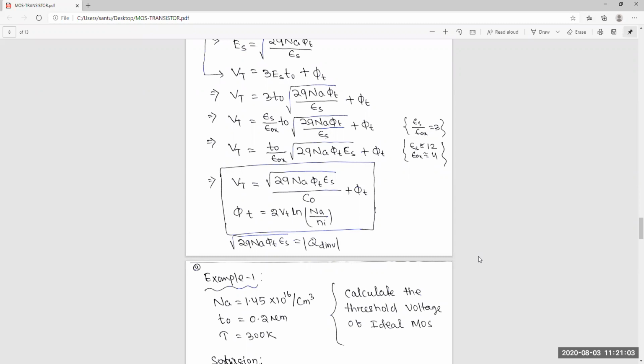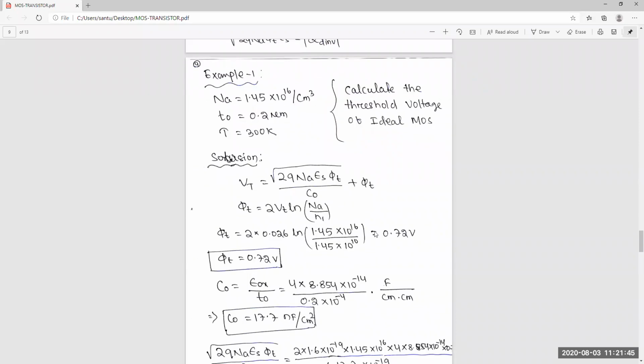Sir, I have not done the calculation part, but I have put in the formula, 2 into Vt. Vt is the thermal voltage, kT by Q. What is the value of Vt? It's 26 millivolt. You will put that, and Na by Ni is 10 to the 6. So it's a very simple calculation. Okay, everyone able to understand these things?